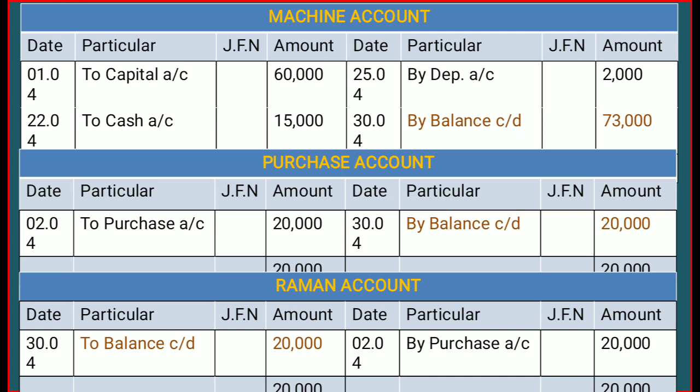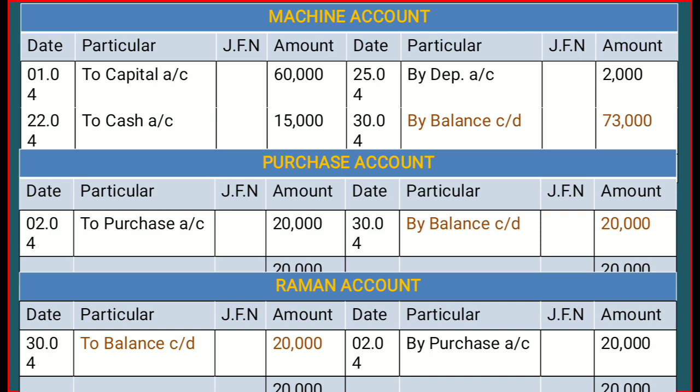Again you can check the purchase account, and in this whole question we have only one transaction which is related to purchase. Okay, so there is some mistake in this question. In place of purchase we don't have to write the word purchase, we have to write there to Raman, because we have purchased on the 2nd of April from Raman. So that's why to Raman's account 20,000, and in the month of April we haven't purchased anything else. So that 20,000 we have to transfer now on the 30th of April. Again we will write by balance carried down and it will be over.